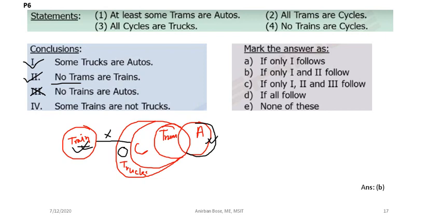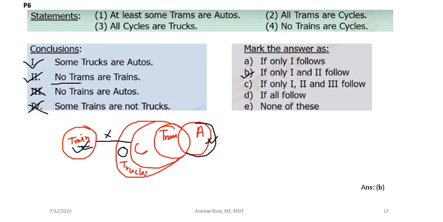Suppose this is train, and in that case also it is disjoint with C. But you see that all the trains are within the truck. So some trains are not truck, that you cannot conclude. It is possible that all the trains are truck. So this is also an incorrect statement. So conclusions 1 and 2 follow. So the answer will be option B.